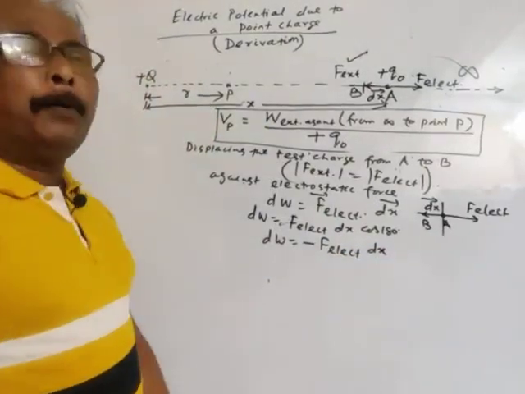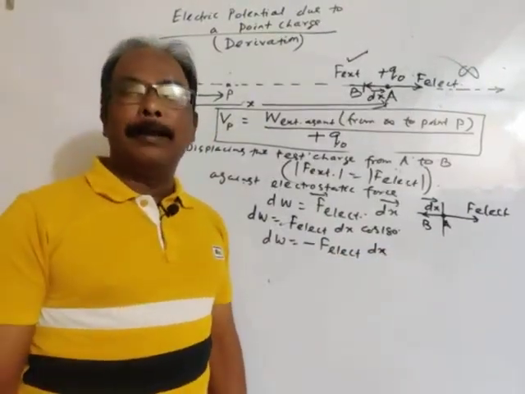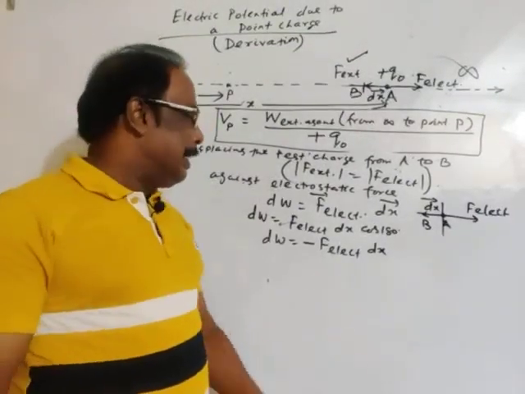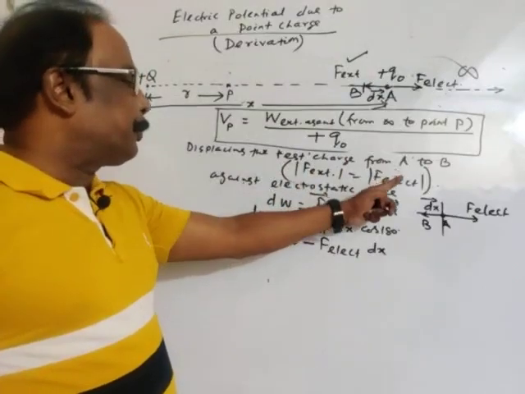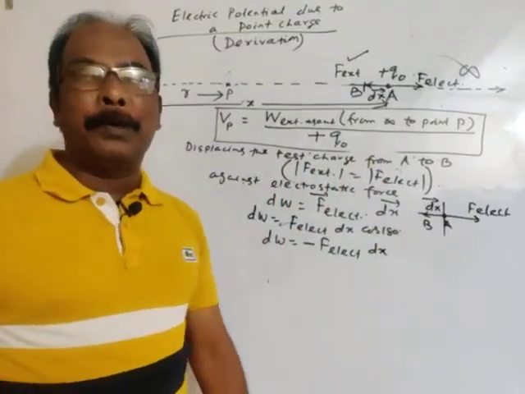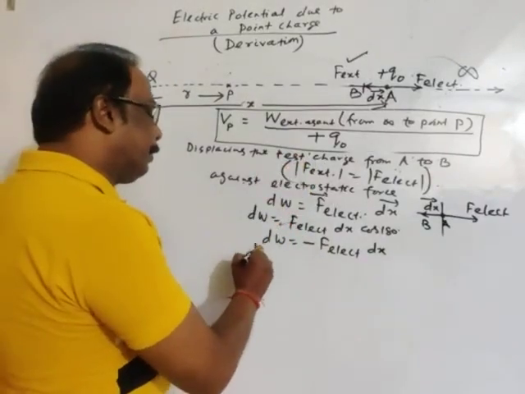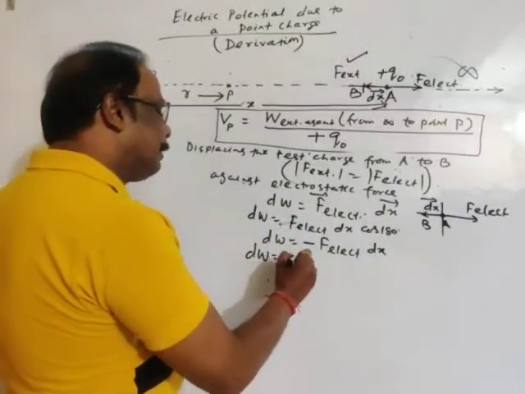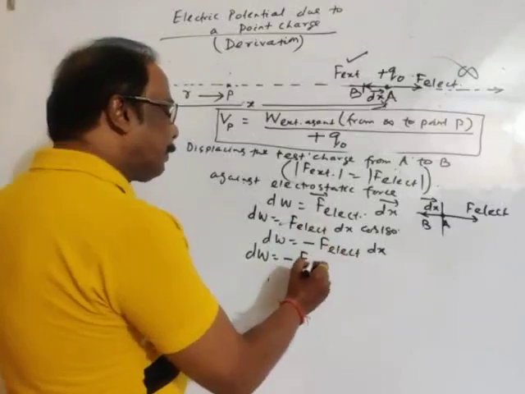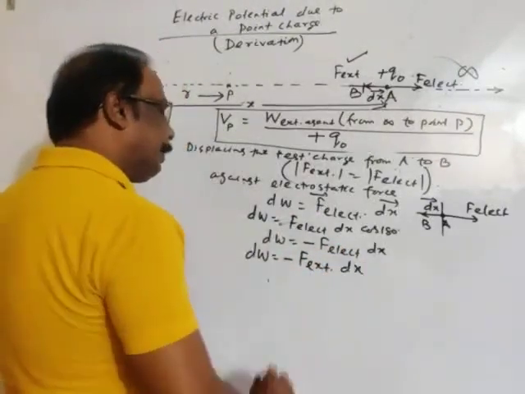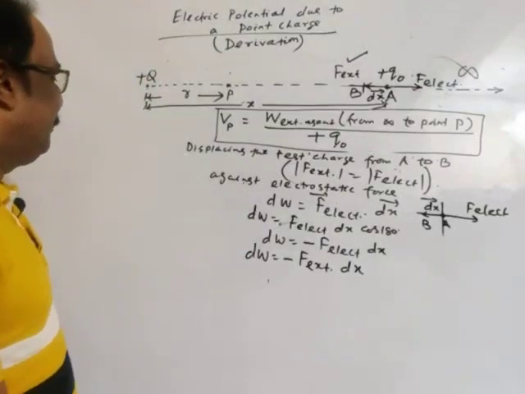But we have to employ an external agency. The external force is equal in magnitude to the electrostatic force. So dW is equal to minus the magnitude of external force into dx.